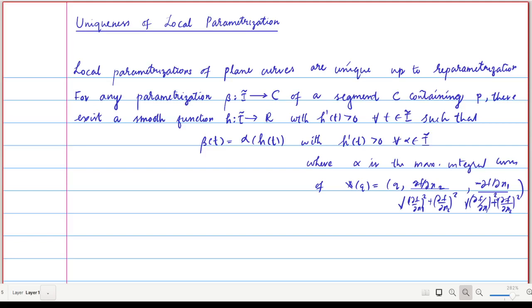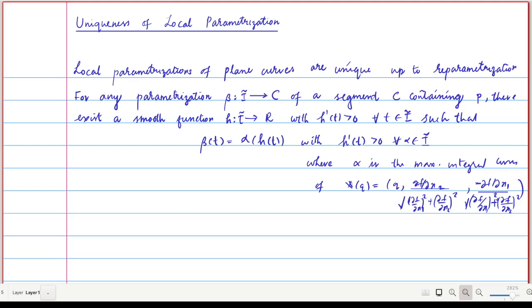Today we discuss the uniqueness of local parameterization. In the last class we have just mentioned what a local parameterization is and what we mean by a reparameterization, and up to the reparameterization we can get the uniqueness. That means for any parameterization beta from I tilde to C of a segment C containing P, there exists a